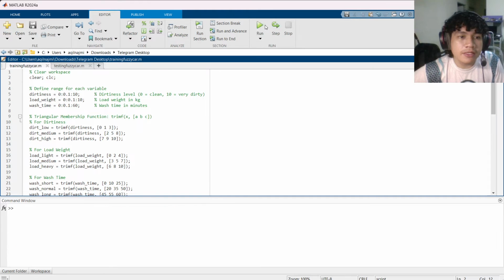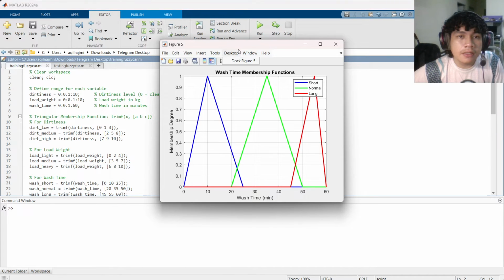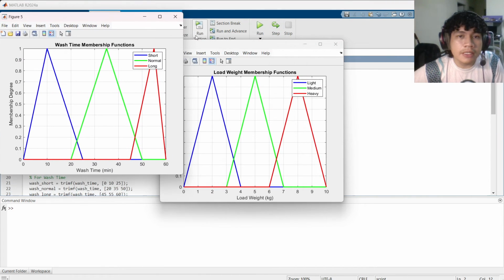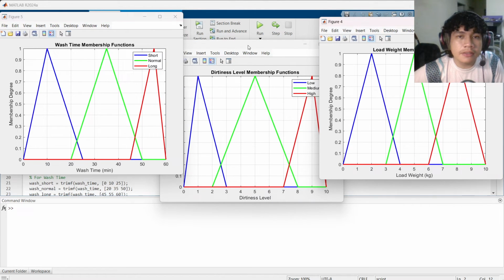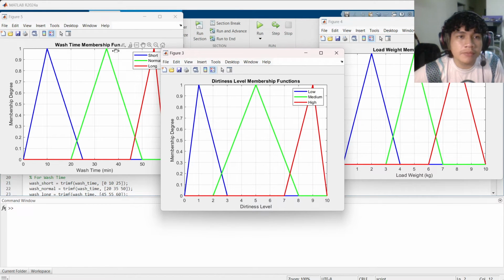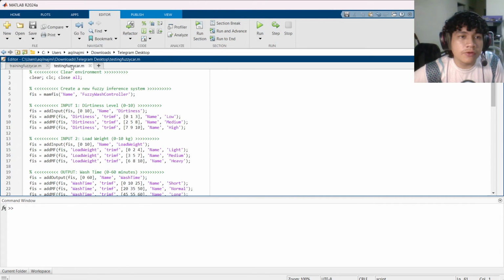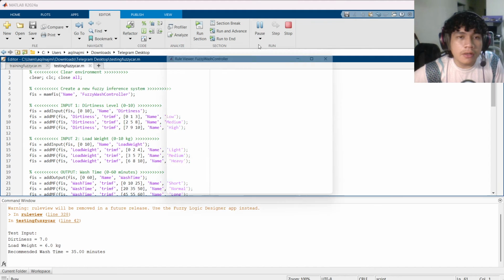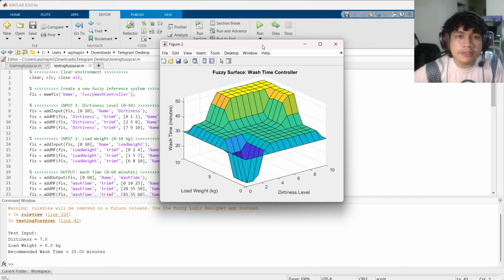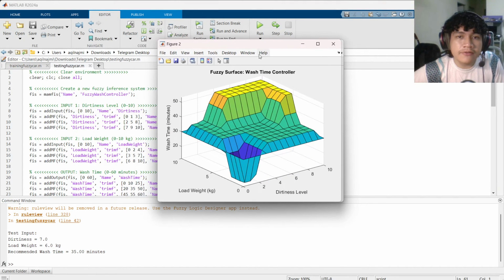So if I run, I get three graphs, which is wash time membership, dirtiness level, and load weight. So for testing, for the result, this is the fuzzy surface for my project.